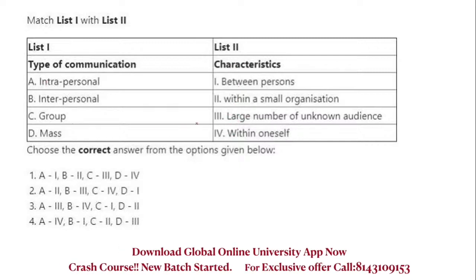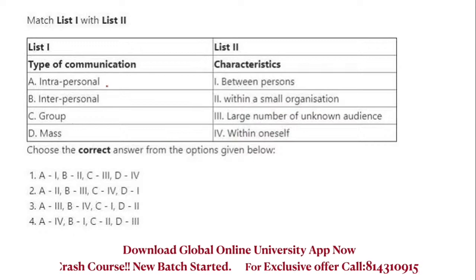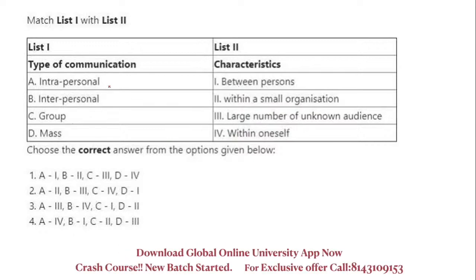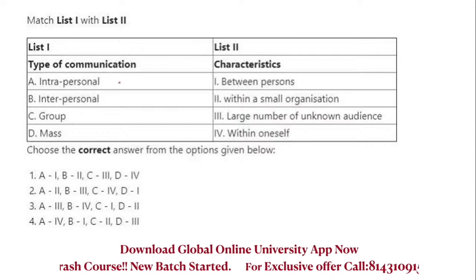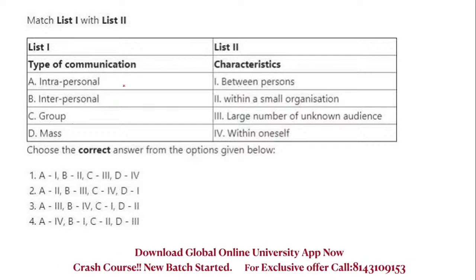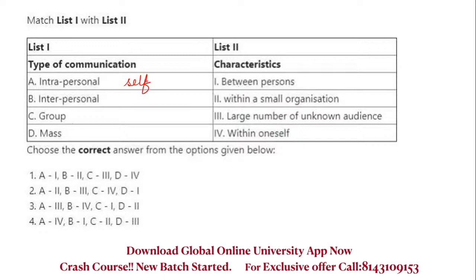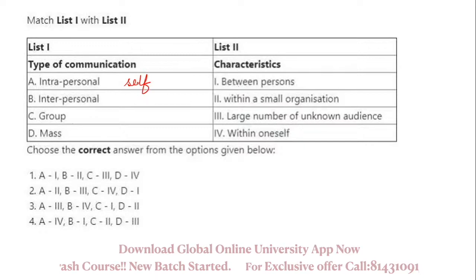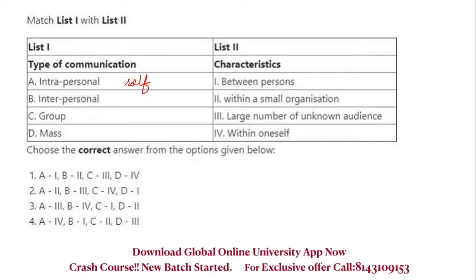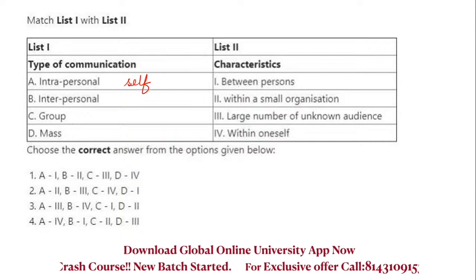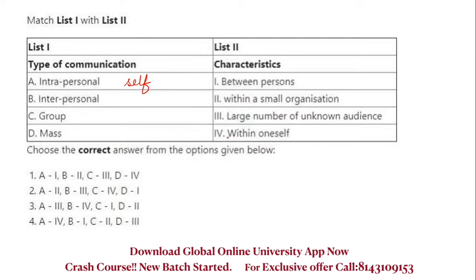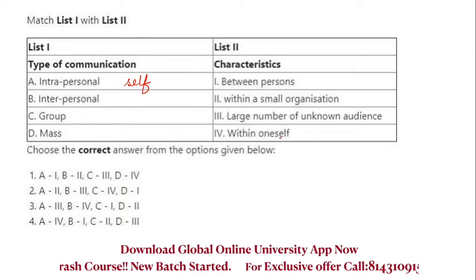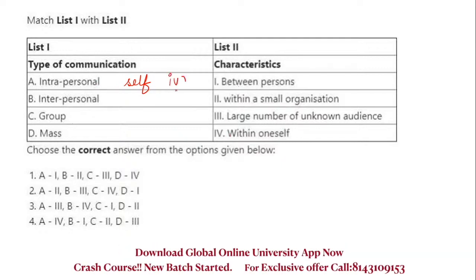Whenever you see the word intrapersonal communication, you have to remember it is related to oneself, to your own self. So intrapersonal means communication within oneself.